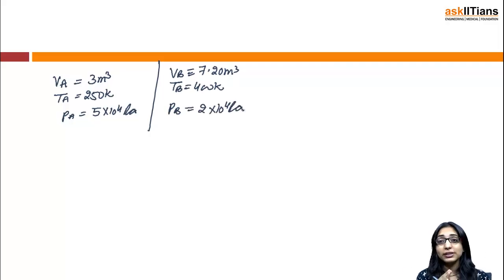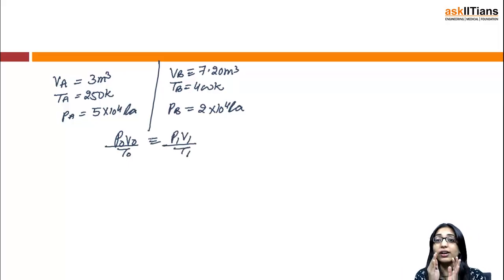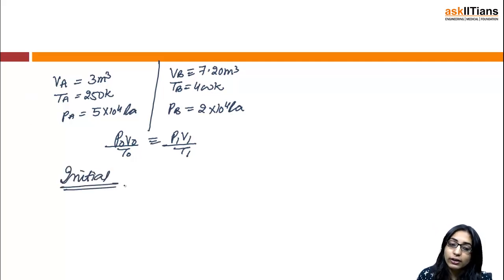Since both are in equilibrium, I can very easily say that P0 V0 over T0 is equal to P1 V1 over T1. That means whatever is the number of moles in the initial state and in the final state, these two have to be the same value. So, for the initial state I write P0 V0 over T0, and for the final state P1 V1 over T1.